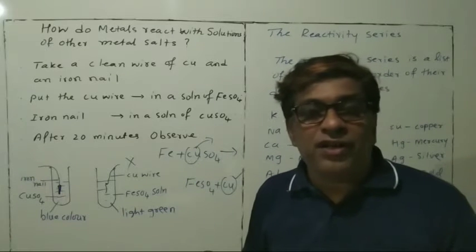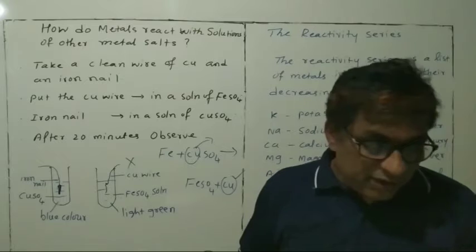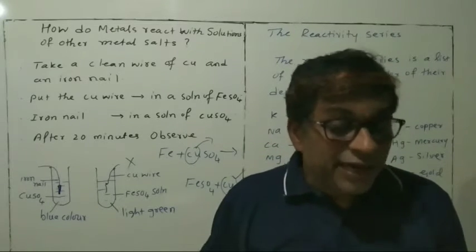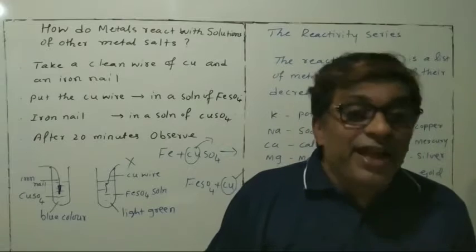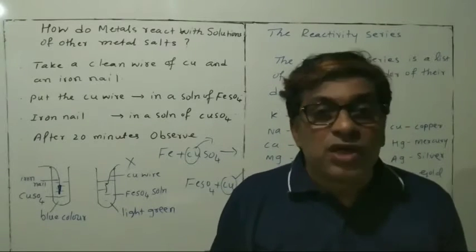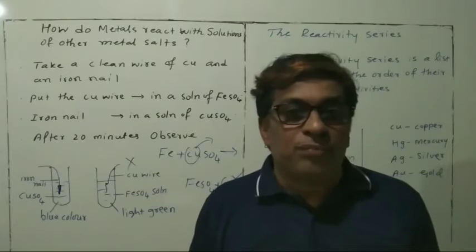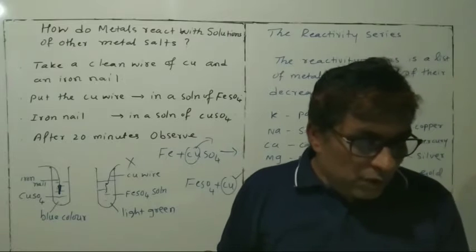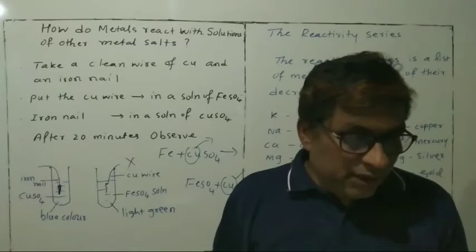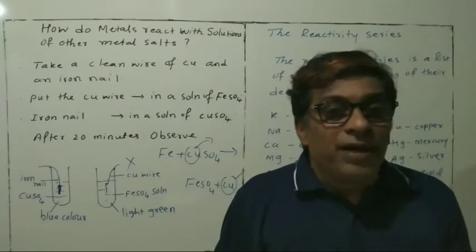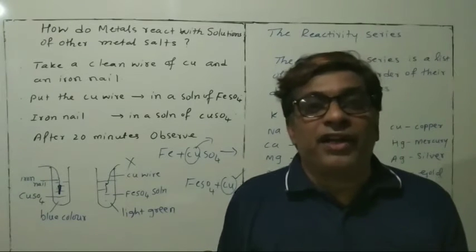So what are we saying, dear students? Displacement reactions: reactive metals can displace less reactive metals from their compounds in a solution or in the molten form. We have seen in the previous sections that all metals are not equally reactive.